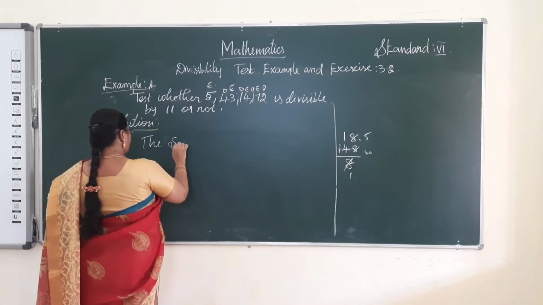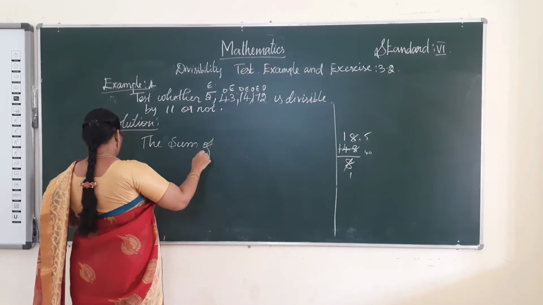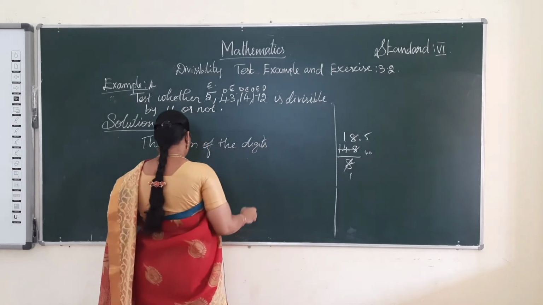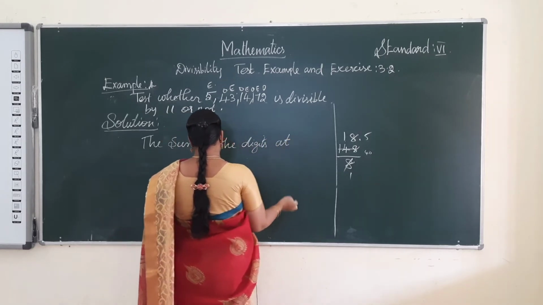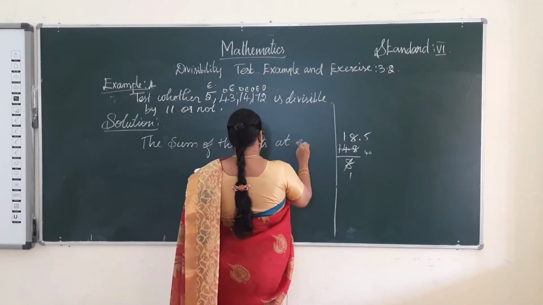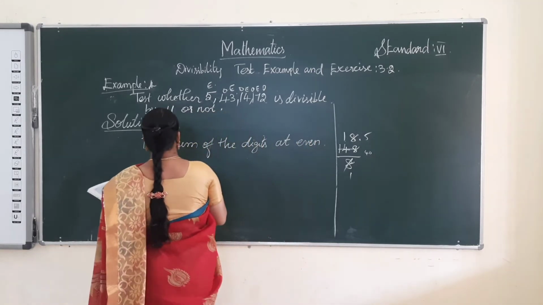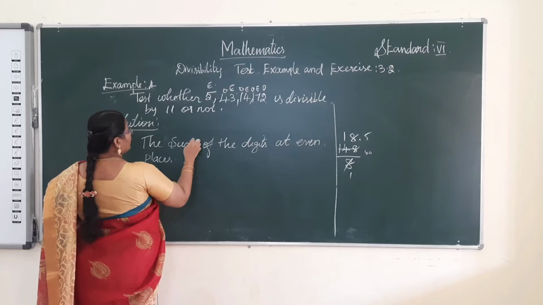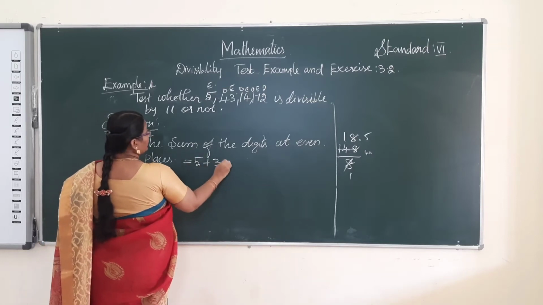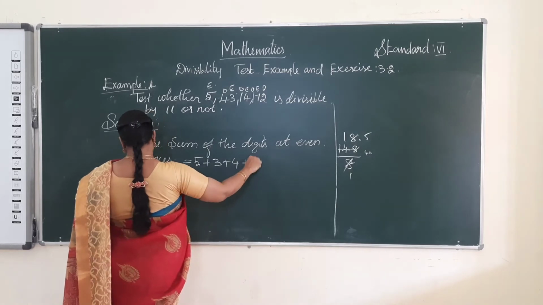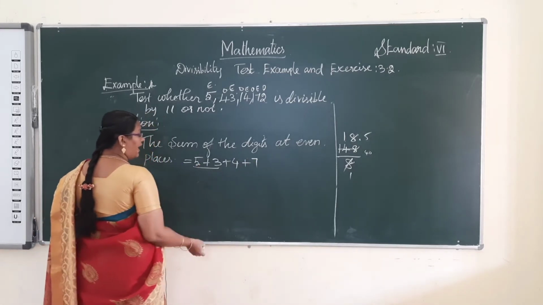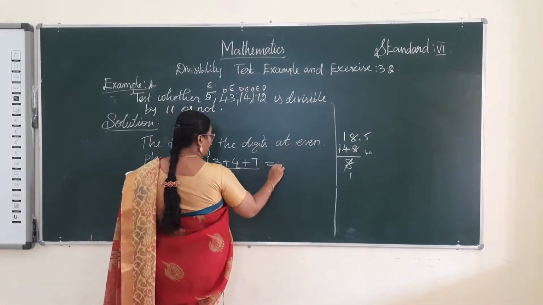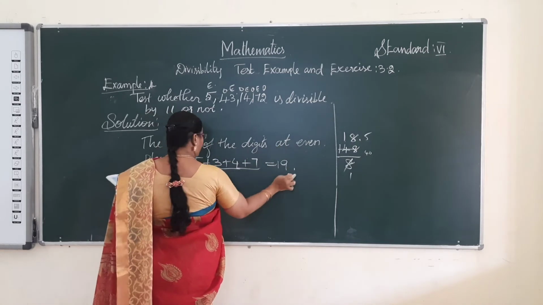The sum of the digits at even places is equal to, what are the even places? 5, 3, 4, 7. So 5 plus 3 is 8, 8 plus 4 is 12, 12 plus 7 is 19. So the sum of the digits at even places is 19.